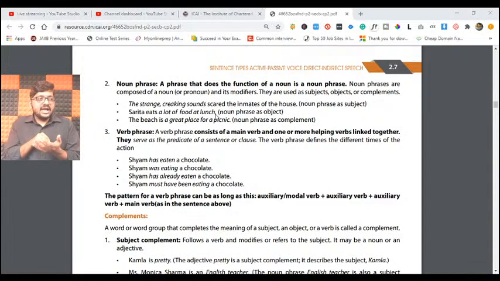Food is the object, noun is our lunch. Understanding, friends? So at that time, if at all you are using it, it becomes our noun phrase. Very simple. It requires some practice, friends. I don't say you will understand all these things in one shot. Probably in our school also we would have studied, but we would have forgotten.